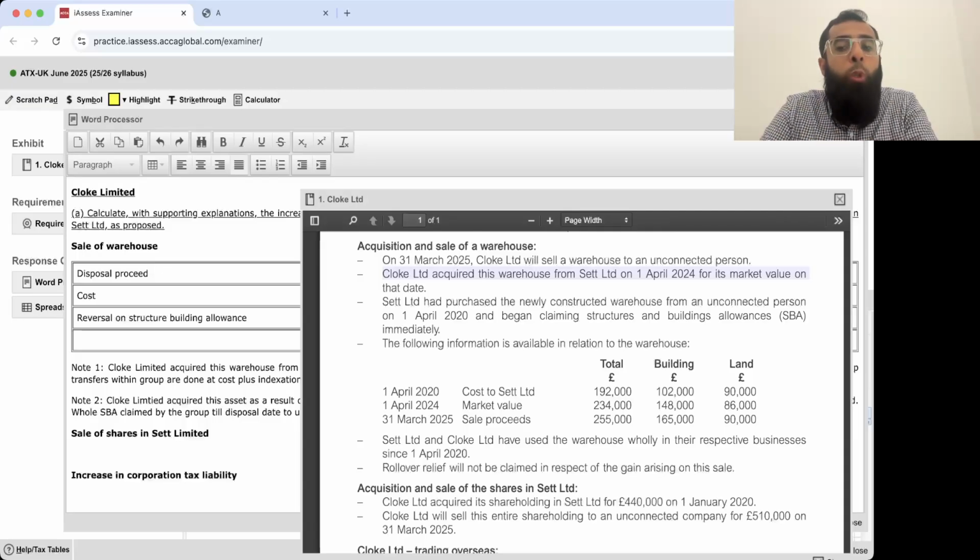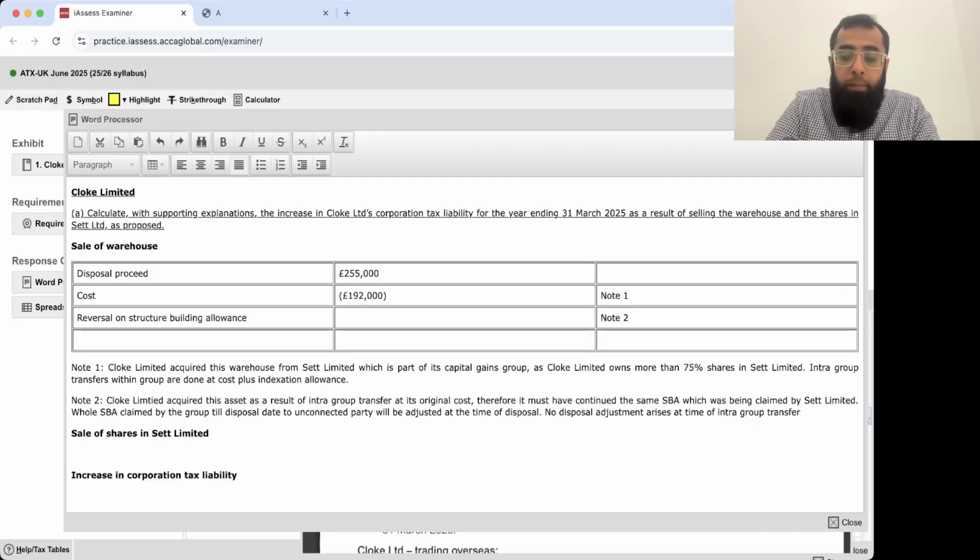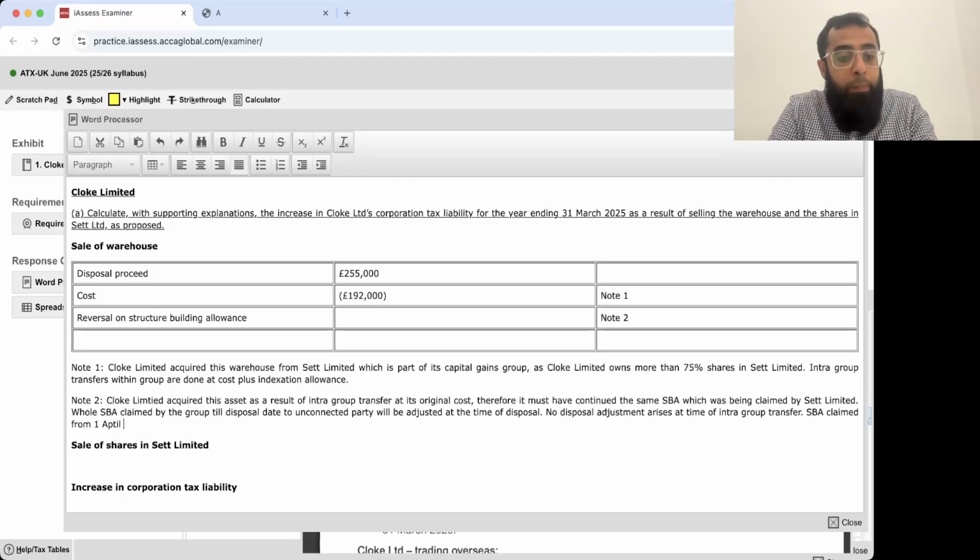Now, when it is being sold to an unconnected party, whatever SBA was claimed till that date will be reversed. So from 1st April 20 to 31st March 25, that is 21, 22, 23, 24 and 25, 5 years. Value of the building 102,000. So SBA claimed from 1st April 2020 to 31st March 2025 will be 102,000 into 3% yearly into 5 years.